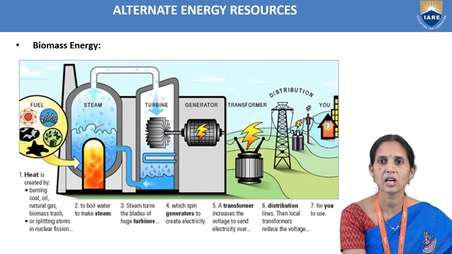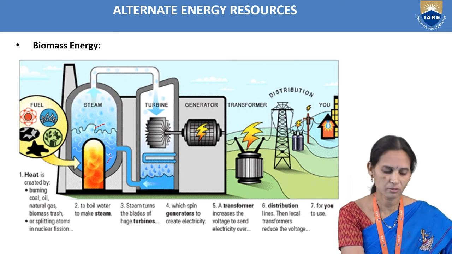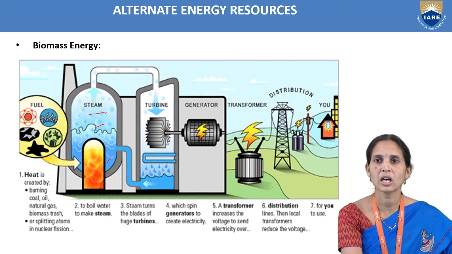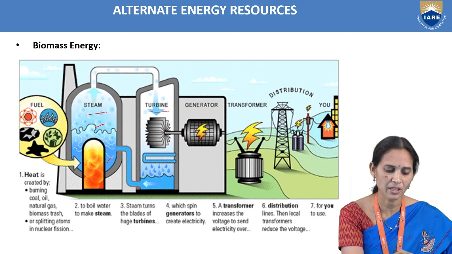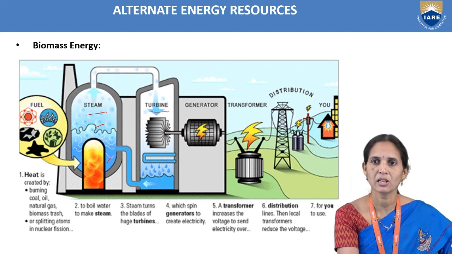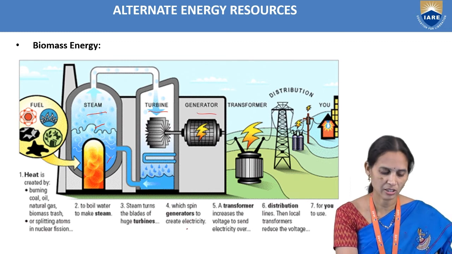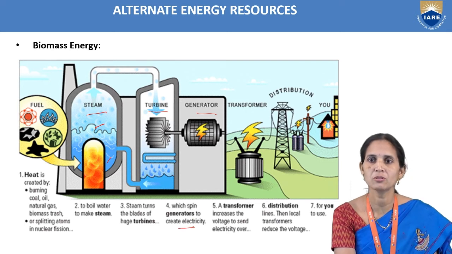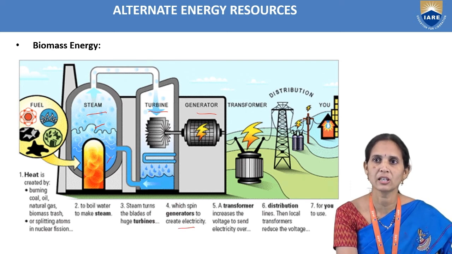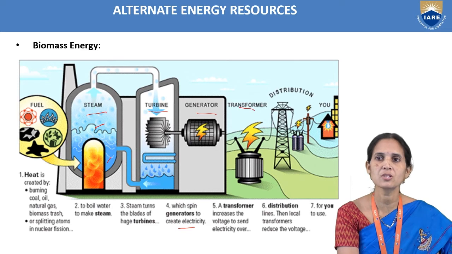So we are utilizing that heat to boil the water, producing steam. That steam we pass into the turbines, where movement of the turbine takes place. Steam turns the blades of the huge turbines, and we arrange the generator, which spins to create electricity.